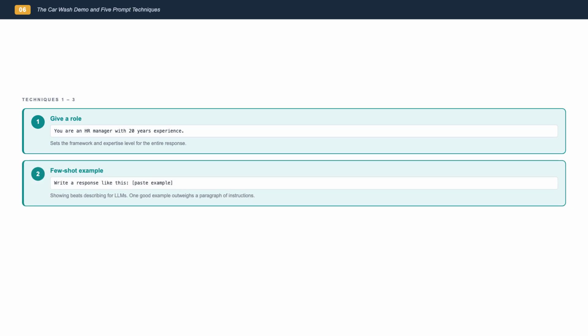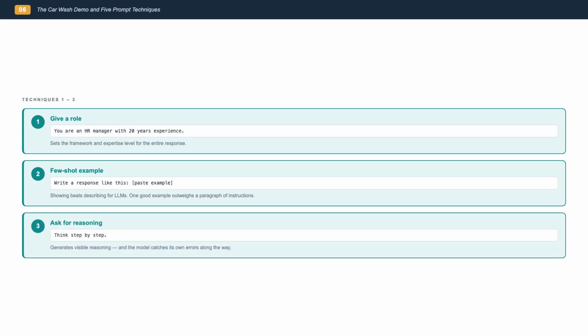Technique 2, give an example, what's called few-shot prompting. Instead of explaining the format you want in words, just show it. Write a response like this: paste your example here. This works extremely well because LLMs learn from examples. Seeing a pattern is more effective for them than reading a rule description. If you want output in a specific structure, the fastest way to get it is to show one.